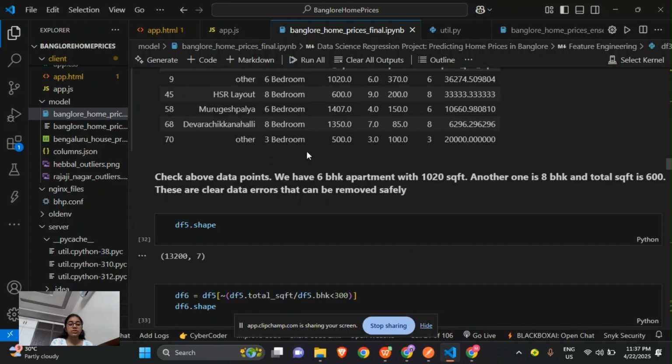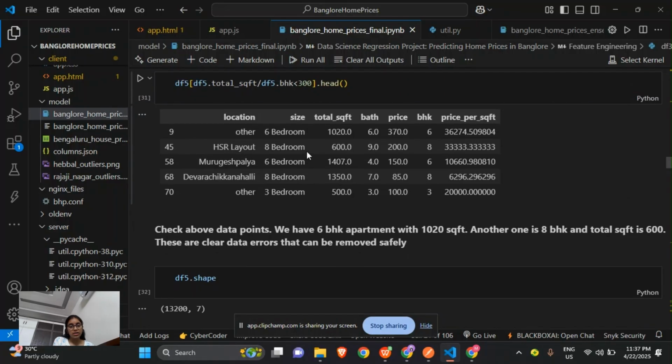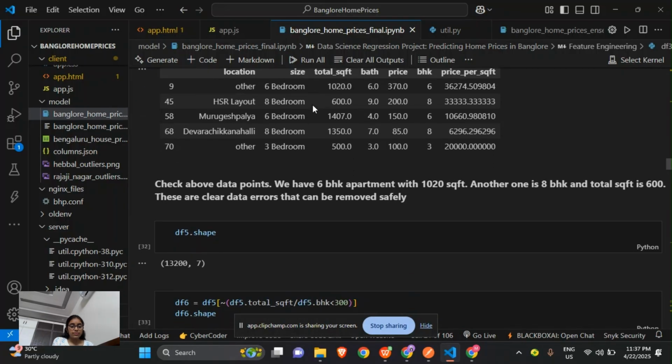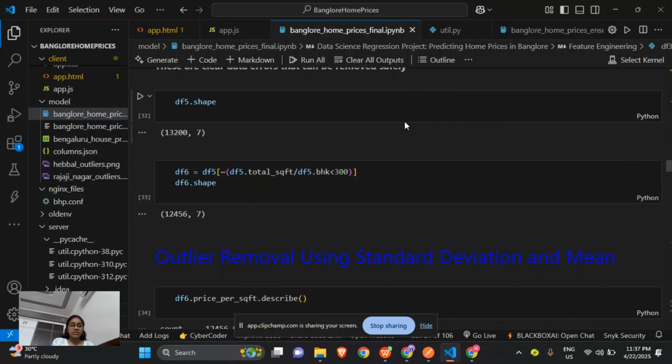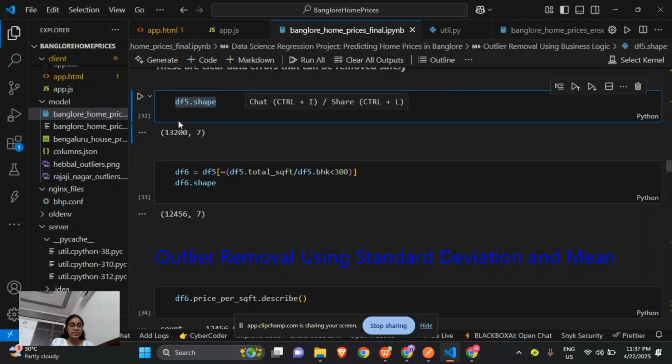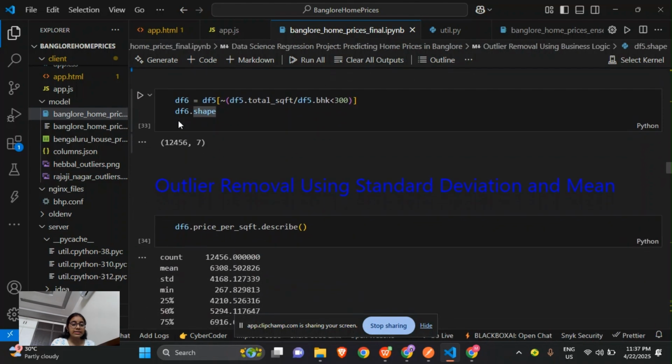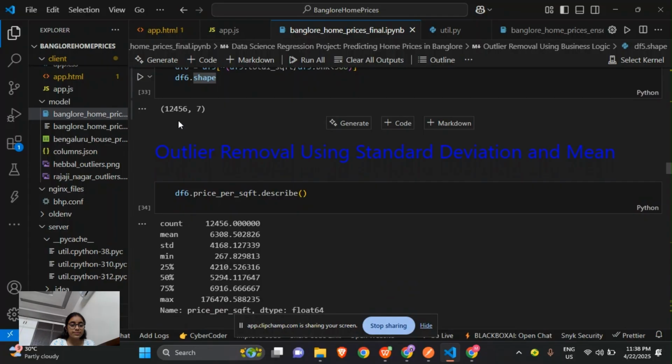And this table shows the rows where total square feet by BHK is less than 300. So here we'll check the data points where a 6 BHK apartment has 1020 square feet. First we will show the shape, that is the number of rows and number of columns, and then we will identify the rows where the square footage per bedroom is less than 300. And as we have discussed, a negation symbol inverts the condition to select rows where the footage per bedroom is 300 or more.